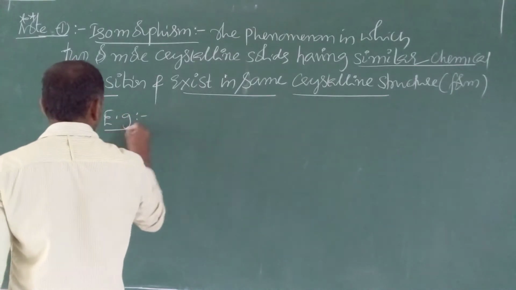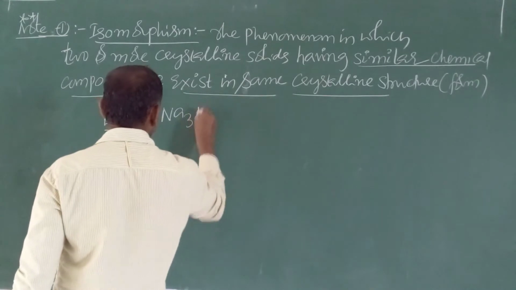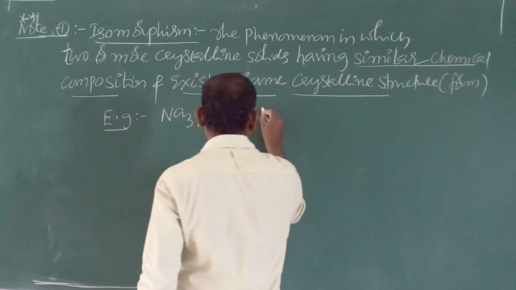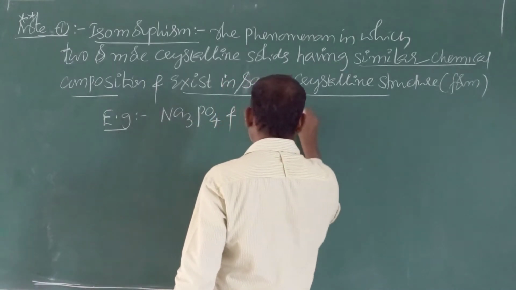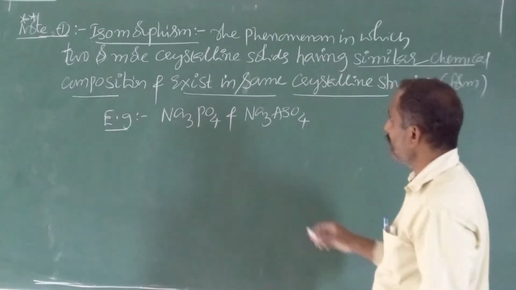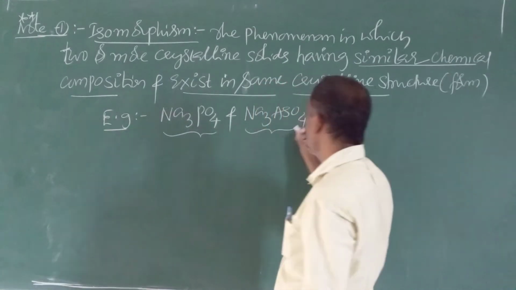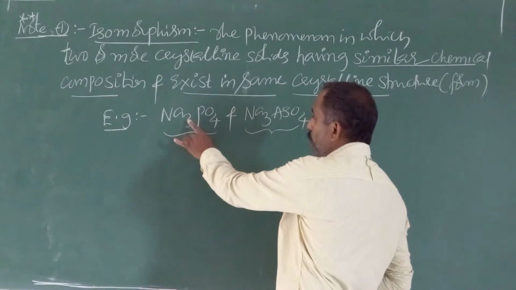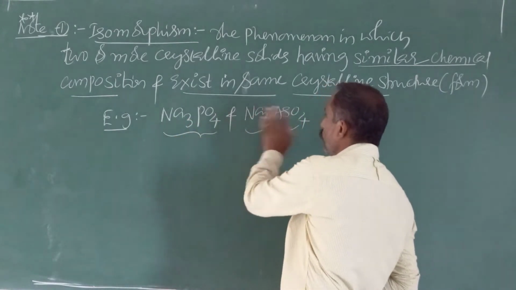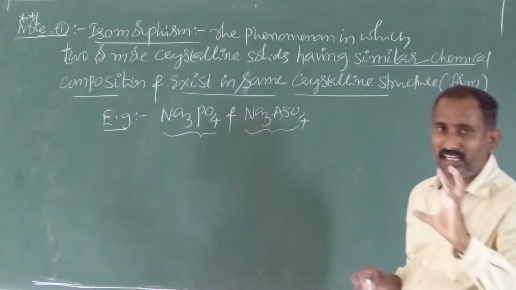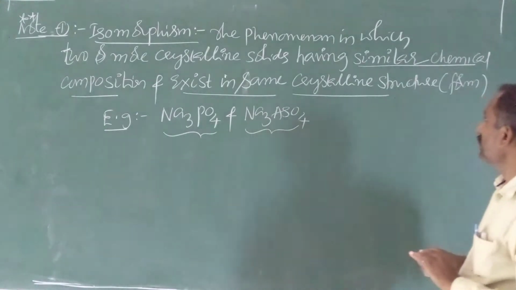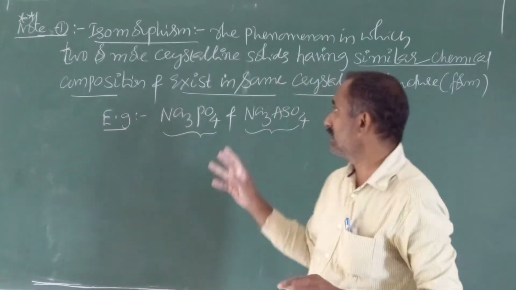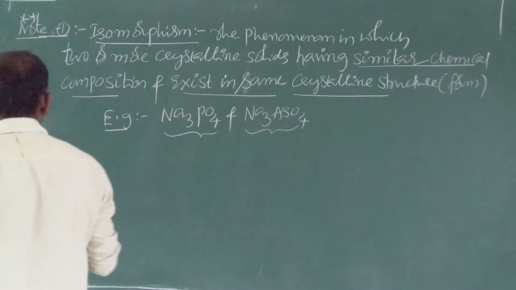Examples: sodium phosphate, Na3PO4, and sodium arsenate, Na3AsO4. If you observe these two, they are crystalline solids, not amorphous solids. Both have similar chemical composition, Na3, O4, phosphorus and arsenic, and both have similar crystal structures. That type of phenomenon is known as isomorphism.